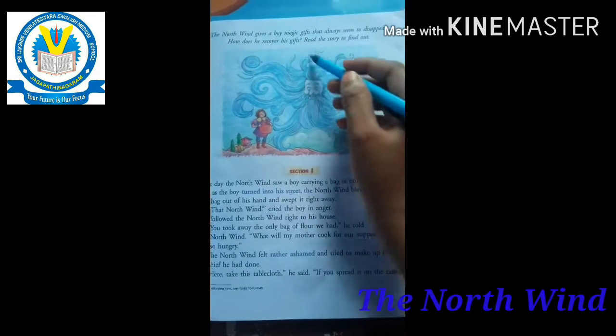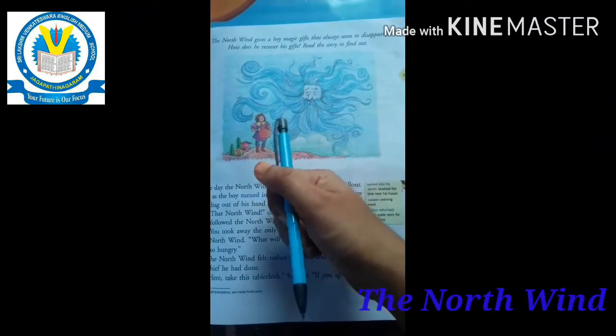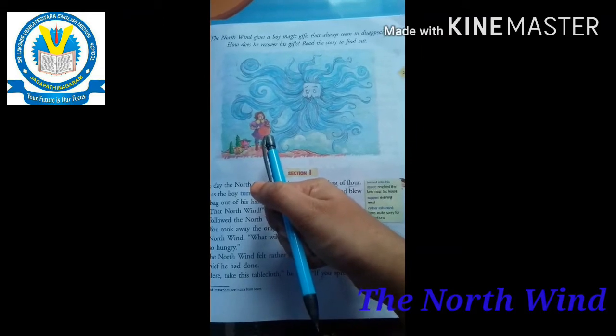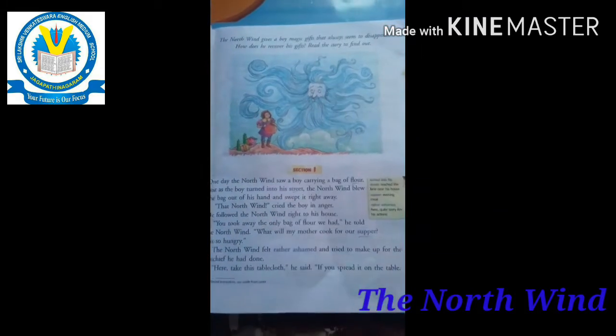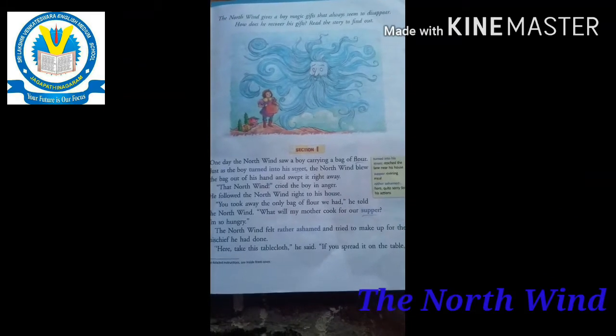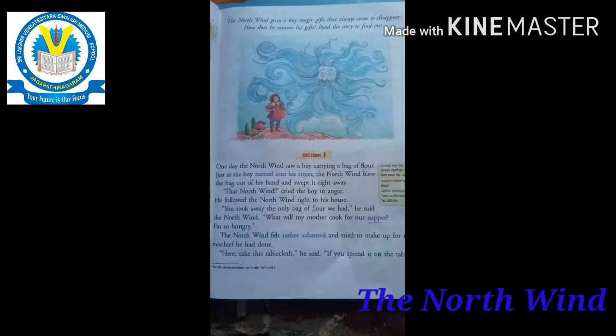See, all of you, what is this picture? Yes, it's the North Wind and his boy. That is the boy. This one is some bag. In this lesson we have three sections. First we are going to section 1.